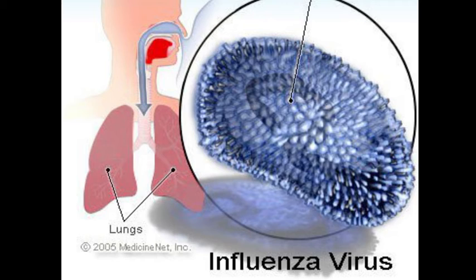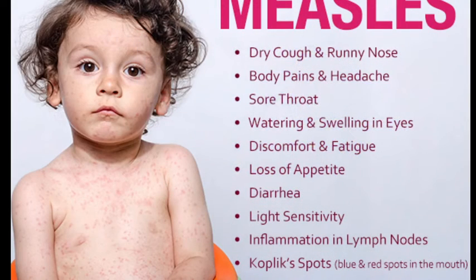Now here we go with our fourth disease. This one is measles. Measles is a viral infection that is serious for small children but is easily preventable by a vaccine. It is also given in Anganwadis. The disease spreads through the air by respiratory droplets produced from coughing or sneezing.